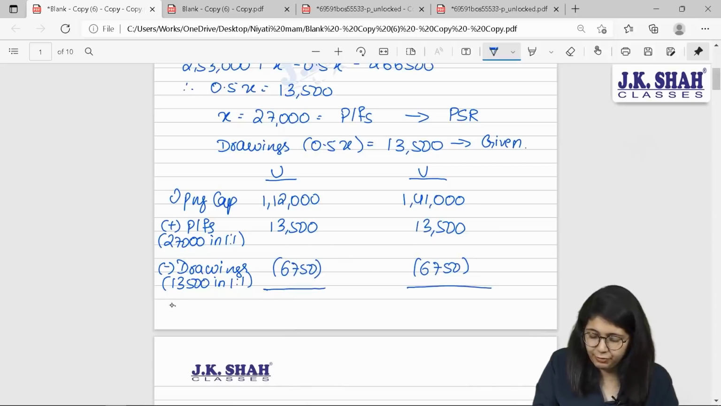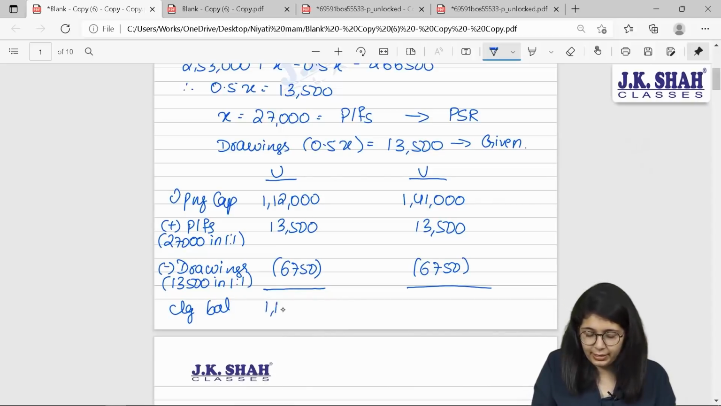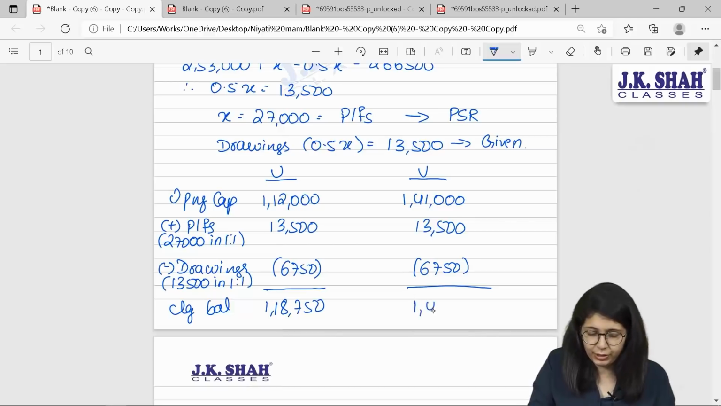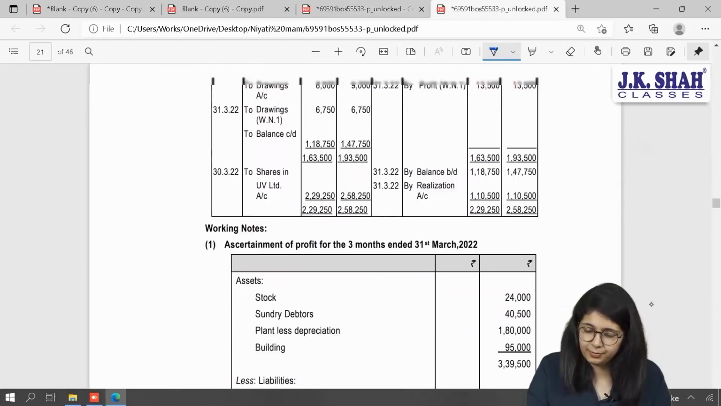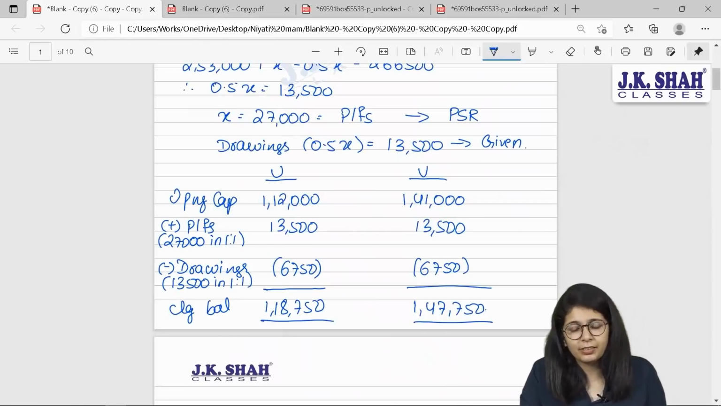You will get your individual closing balances. Yes, 1,12,000 plus 13,500 minus 6,750, 1,18,750, and 141 plus 13,500 minus 6,750 will give you your 1,47,750 balance. One lakh 18,750 and 1,47,750. These are the balances that we have found.